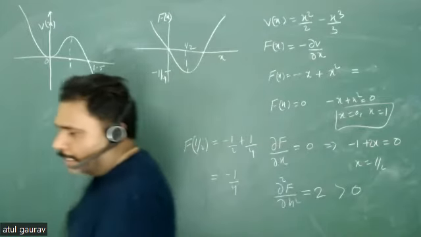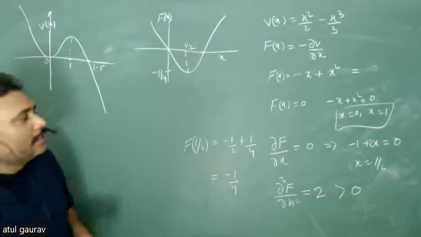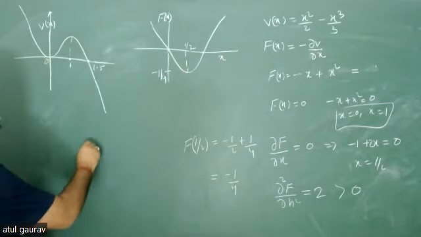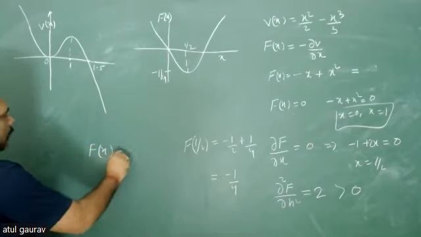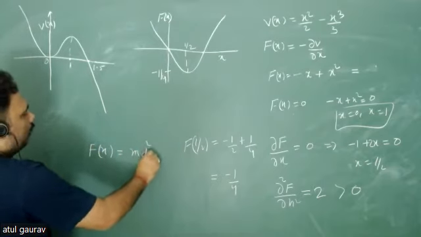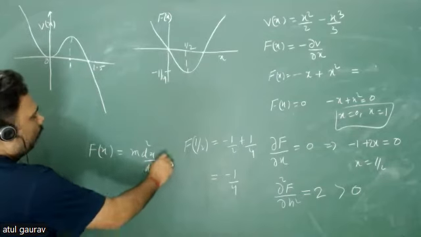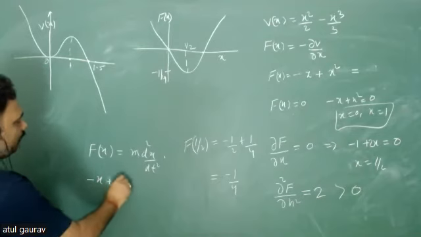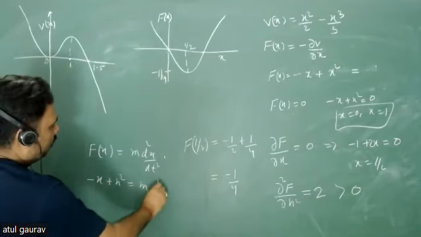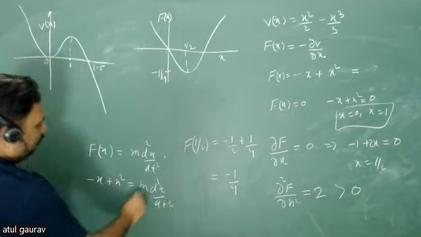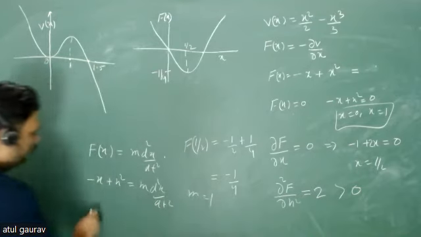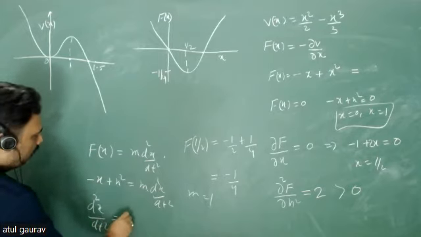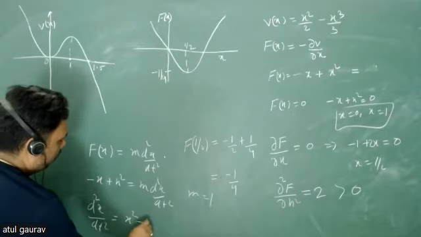Yes, sir. And now please, why is this plot so important? Because if we are going to solve the equation of motion, what is this equation of motion? F(x) is equal to m d square x upon dt square. What is the value of F(x)? Minus x plus x square is equal to m d square x upon dt square. Let us assume m is equal to 1. So you are just going to solve this equation, and that value is equal to x square minus x.